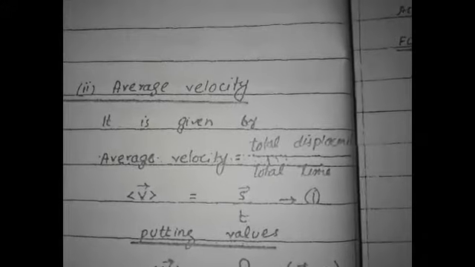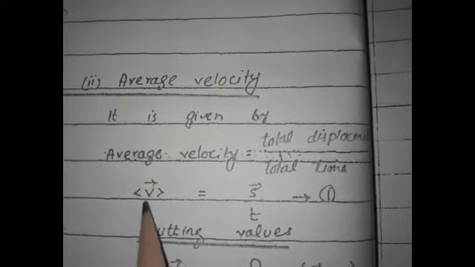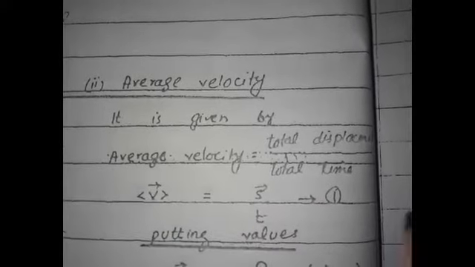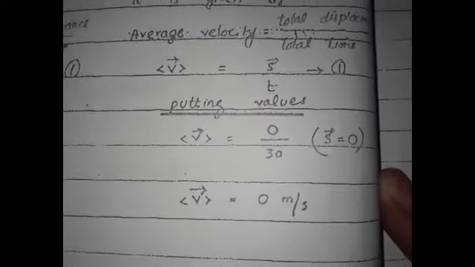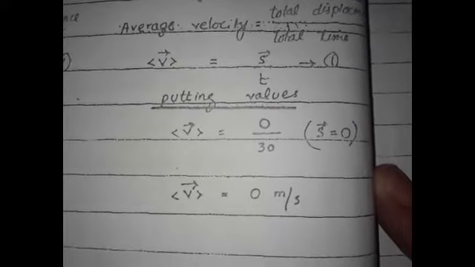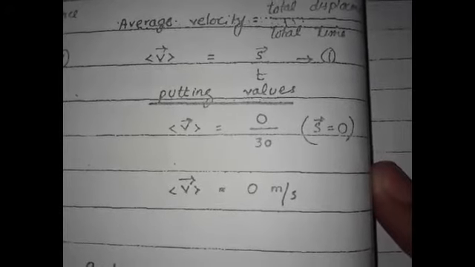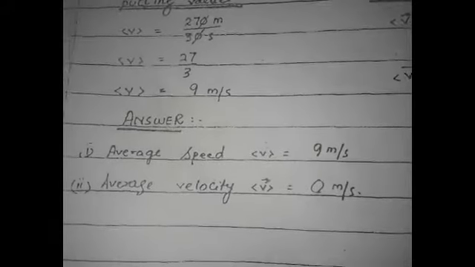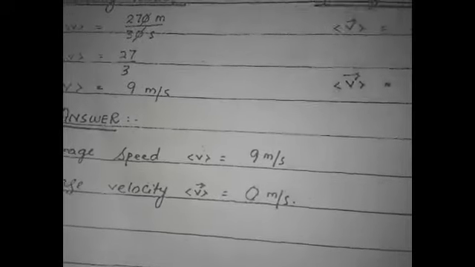Average velocity is equal to total displacement divided by total time. Average v is equal to s by t. Putting the values, total displacement is 0 because it is a circular track and the initial and final point is the same, so the displacement is 0. Average velocity is equal to 0 divided by 30, so average velocity is equal to 0 meter per second. Answer: average speed is equal to 9 meter per second and average velocity is 0 meter per second.